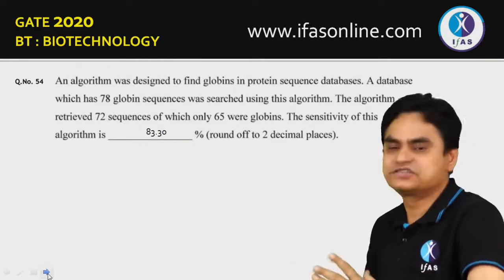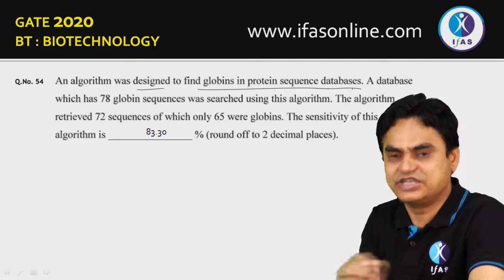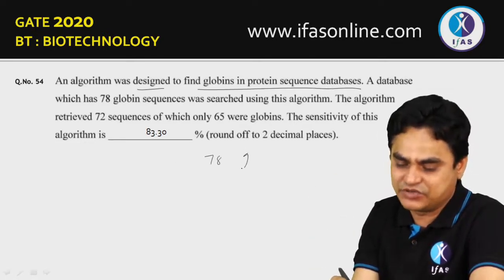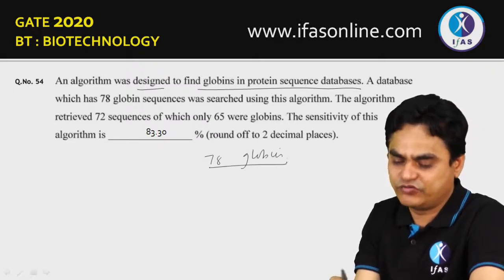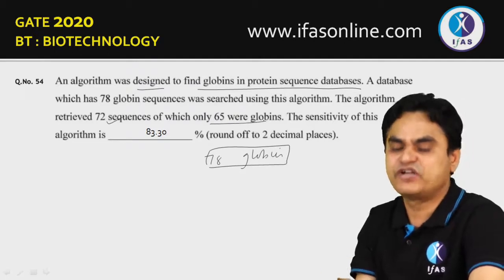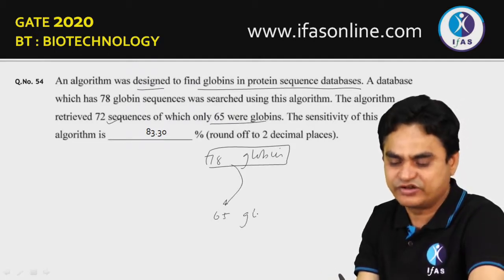Question number 54, this is a straightforward question. An algorithm was designed to find globin in a protein sequence. So there is some kind of protein sequence database. There are 78 globin sequences, and out of 78 globin sequences, 72 sequences were retrieved, where 65 were globin. So in other words, from 78, actually 65 globin were retrieved.